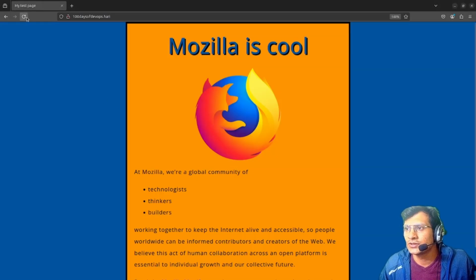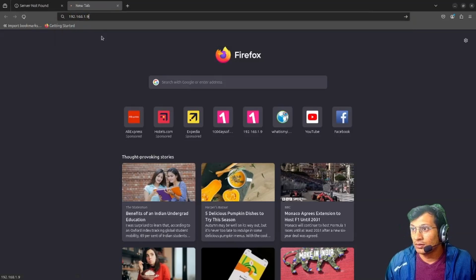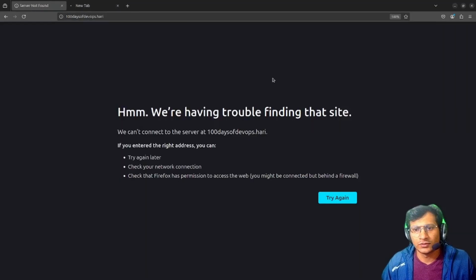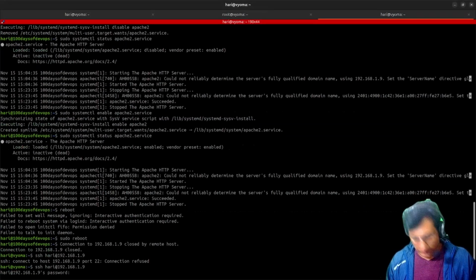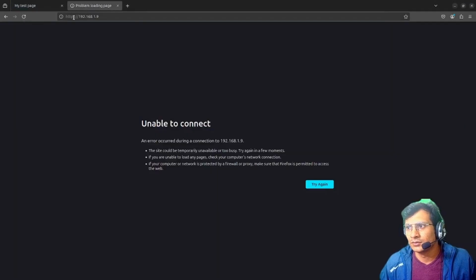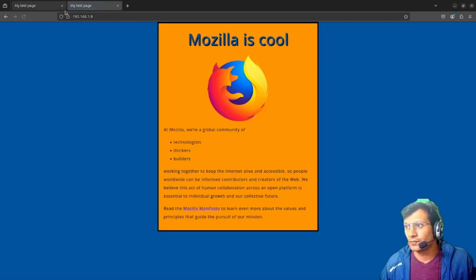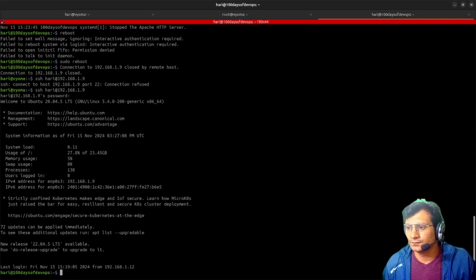If I refresh this page, or let's try the IP 192.168.1.9. Server not found, it is showing me. I think it is restarting, connection refused. Okay, it has restarted. If I rerun it, my website is back again. It is checking. The website is back again. Okay, I am logged in.